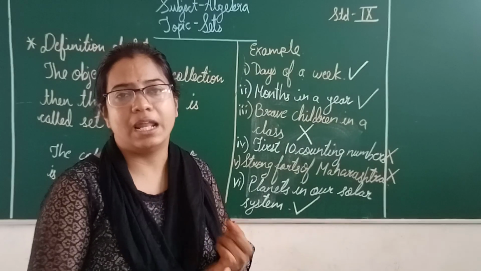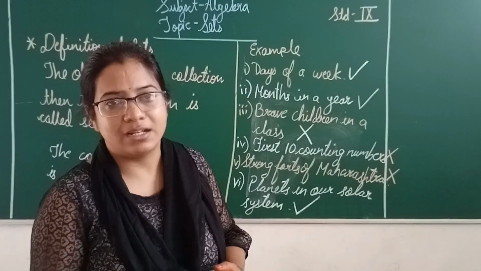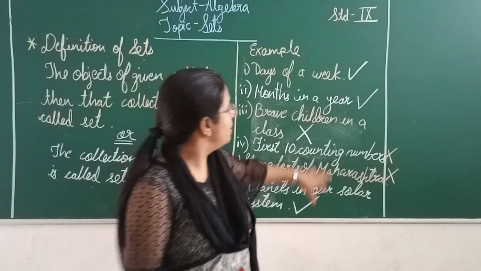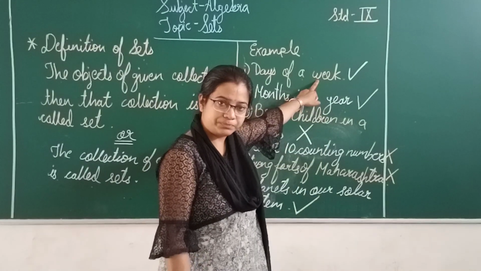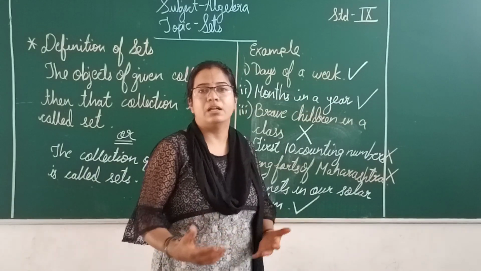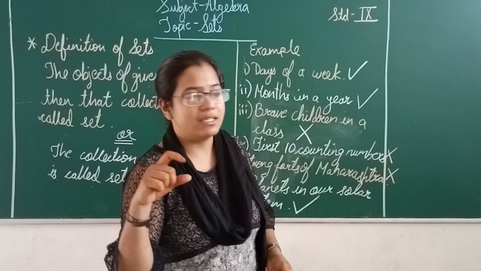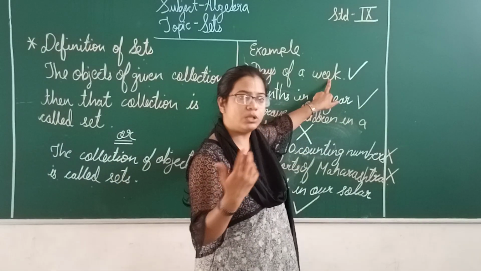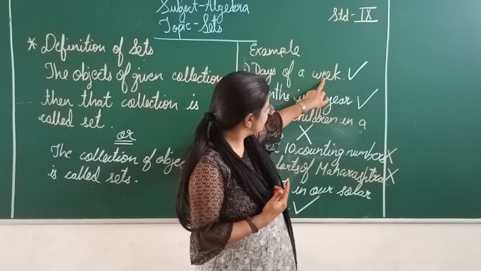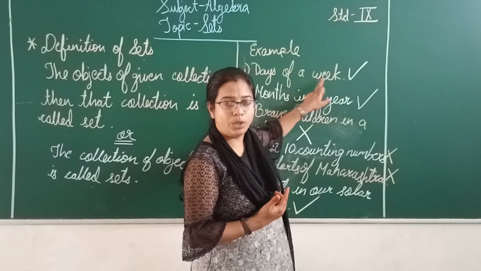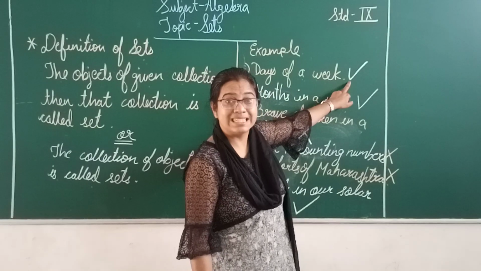It is Sunday, Monday, Tuesday till Saturday. All those 7 days make a week. In other words, we can say a group of 7 days, that group is known as a week. So yes, days of a week is a set.